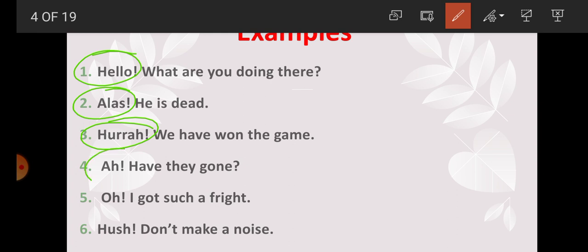"Ah, have they gone?" Ah expresses the sudden feeling of relief. "Oh, I got such a fright." Here, students, oh expresses the sudden feeling of surprise or wonder. "Hush, don't make a noise." Here hush expresses the sudden feeling of silence. So here, students, we have got that with the help of interjections we can express our sudden feelings or emotions.